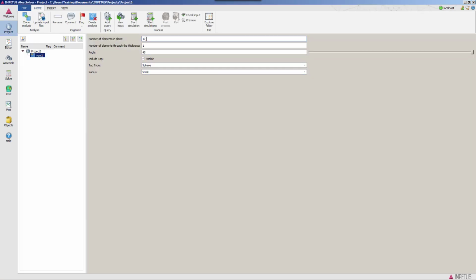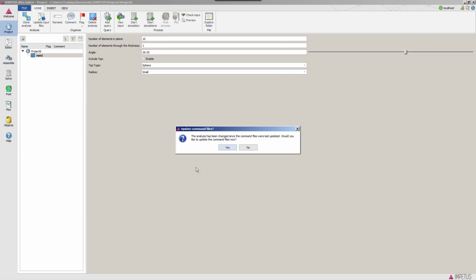You can see here we have the different parameters. We can select them like we put in the range. As you saw when we built this interface, we have an angle. It's a scroll angle. That was the angle of impact. Now I can go over here, and if I click on this one, it will ask me if this should be updated because we have actually changed the command file.